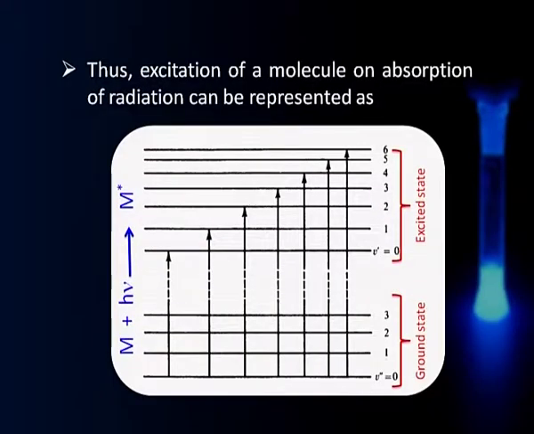Okay. Now, essentially how do we represent the excitation of a molecule on absorption of radiation? That can be shown something like this. Herein I have just removed all the rotation energy levels. So, we have a ground electronic state, excited state over there, and this is a molecule in the ground state, it picks up a photon and goes to excited state there. So, you see that from a vibrational ground state, it can go to any of the vibration states of the excited system there. So, that is the way we represent a typical excitation of a molecule.